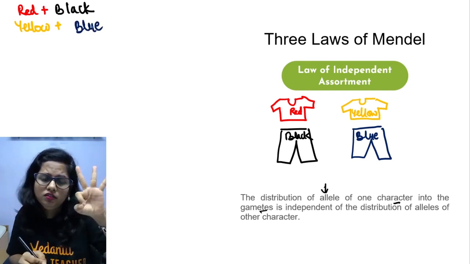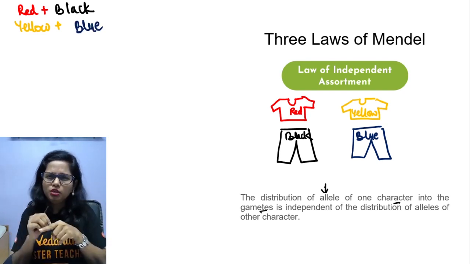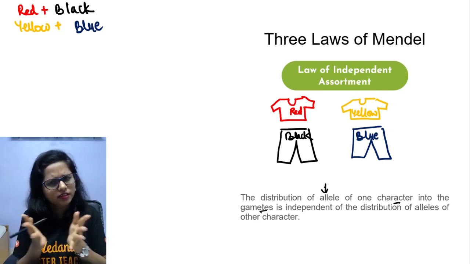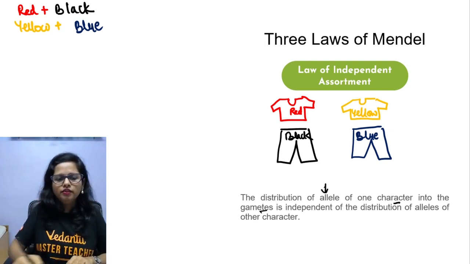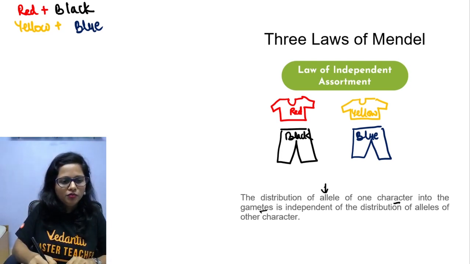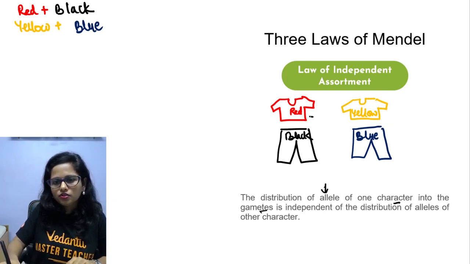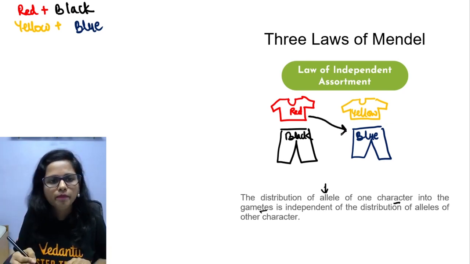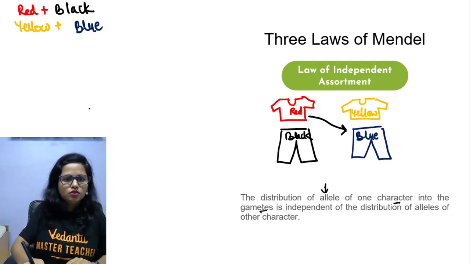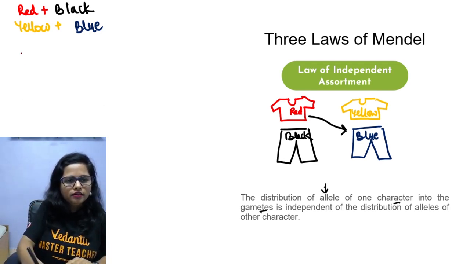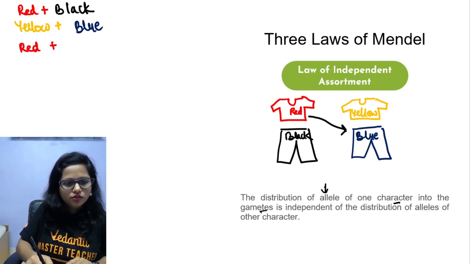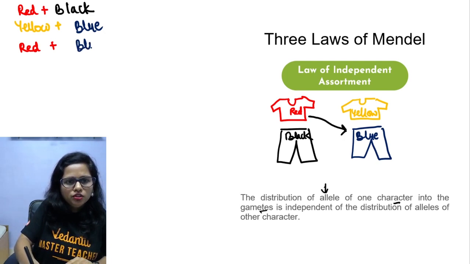Now day 3, can you try a new combination? Yes, you can try. Like you may wear this red t-shirt with the blue jeans, right? So let me write the third combination, red with the blue jeans.